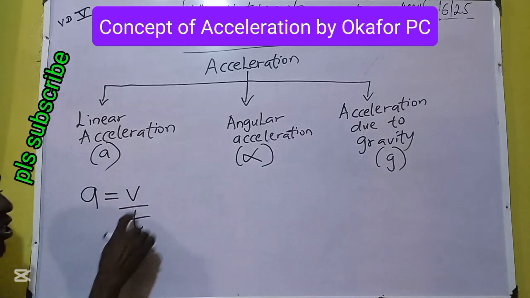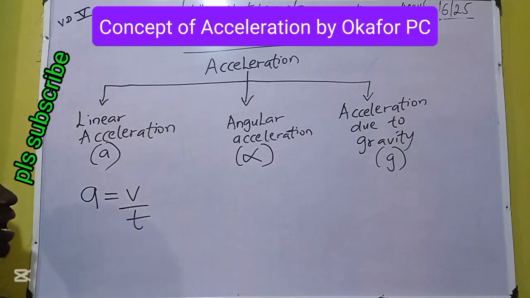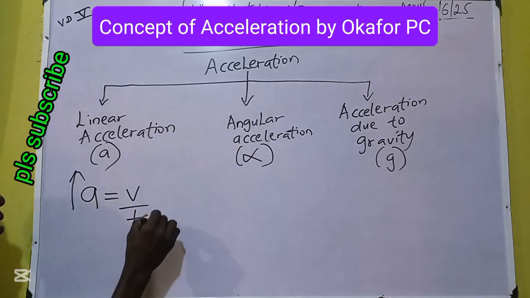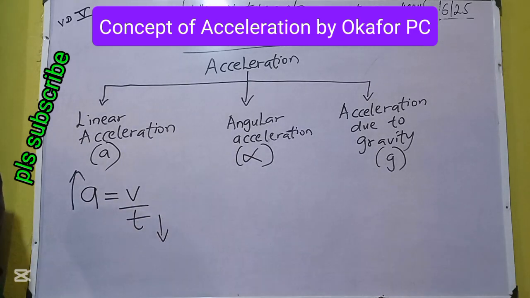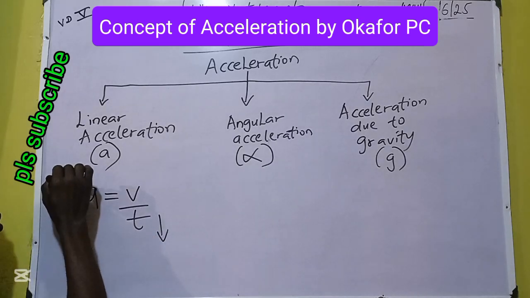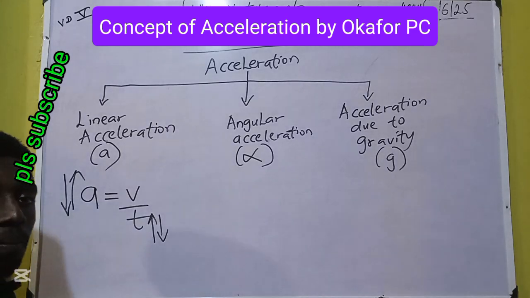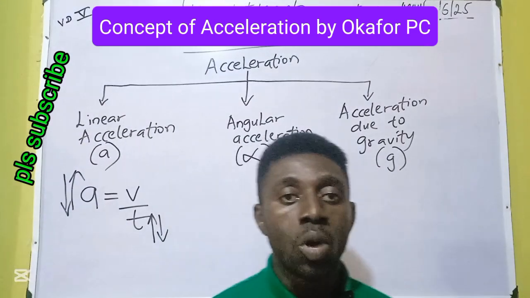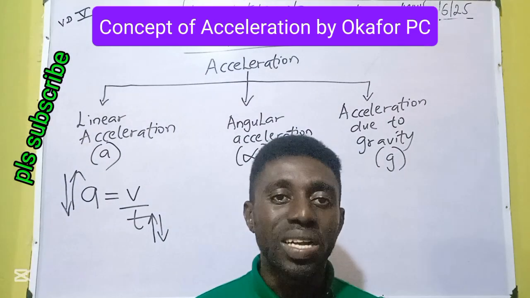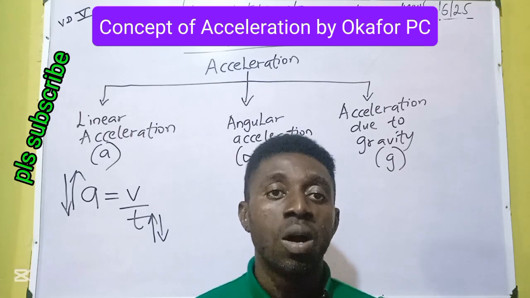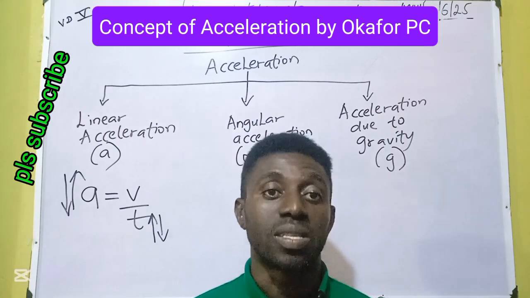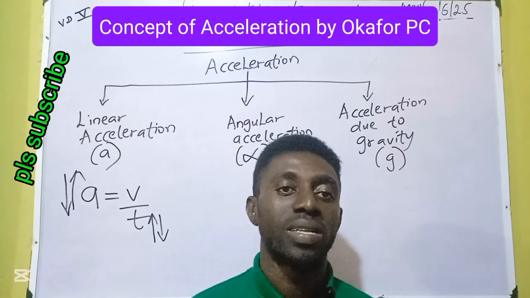Or the rate of change in velocity, and that's what? Acceleration. You can also see, as acceleration is increasing, the time is doing what? Reducing. But when acceleration decreases, the time does what? Increases. Inverse proportion. So acceleration is rate of change in speed or rate of change in velocity. A is equal to V over T.